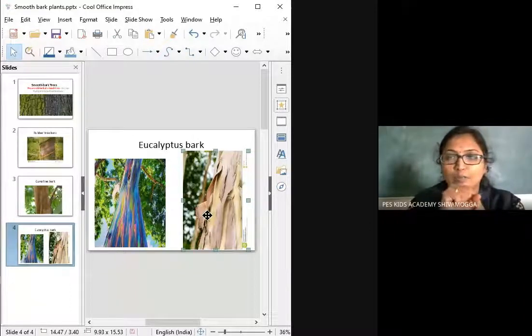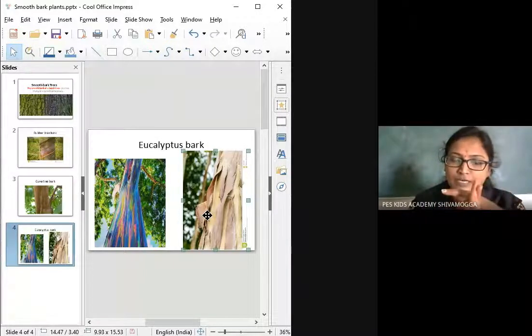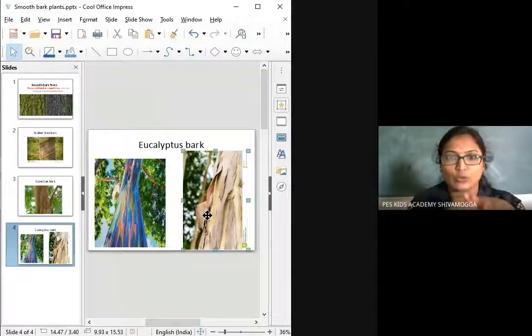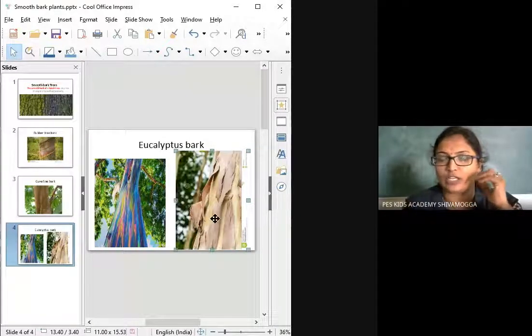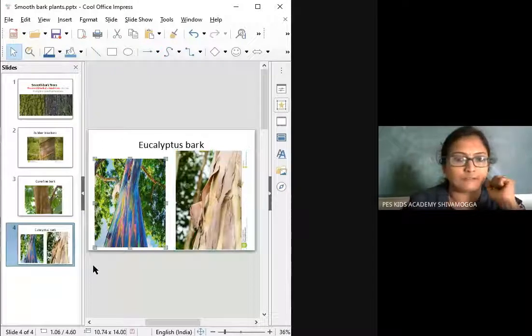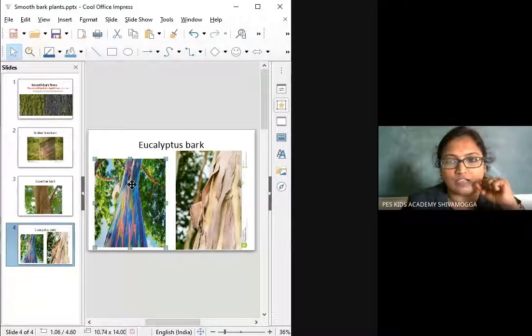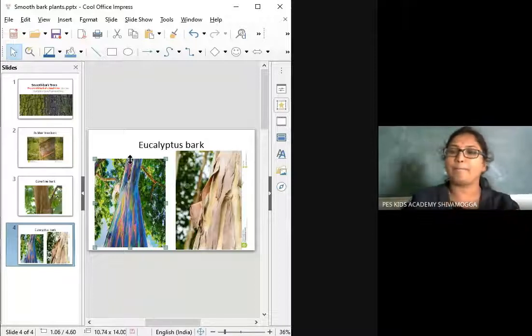Eucalyptus oil is used for many medicinal purposes, as a painkiller and for colds. You can enlarge it and see it. It's very cute to see this plant. It has a 7 colorful bark.